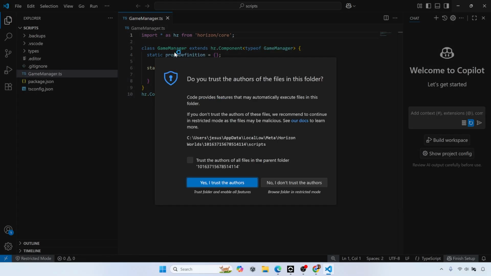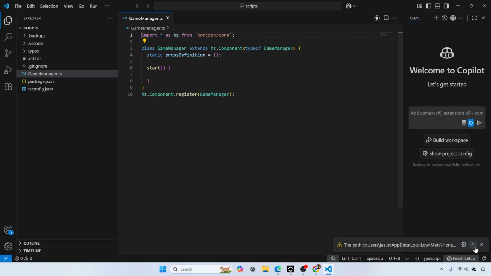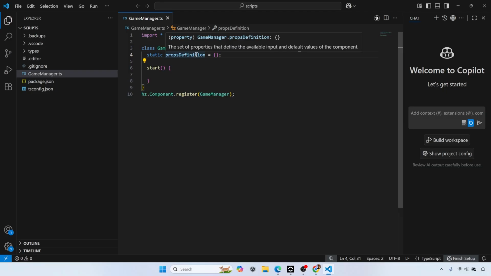And then, we're going to say, yes, I trust the authors. And I'm going to say allow for the TypeScript version. And that may still give us some warning, whatever is going on there. But this is TypeScript, right? So we're importing from the library Horizon slash core. This is our game manager class. It's inheriting from the Horizon component library of type game manager. And then this is going to give us our props, which are properties that we define as input values into the component, which is called game manager. And at start, we have start here.